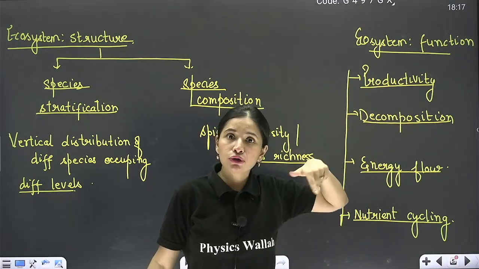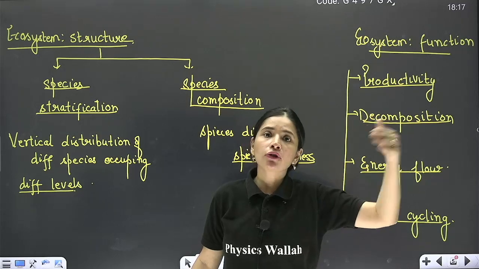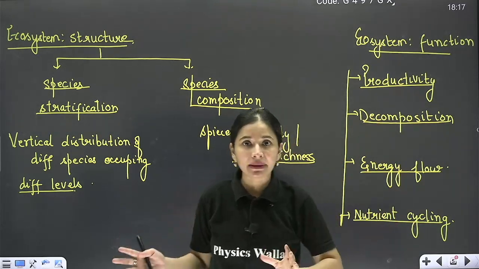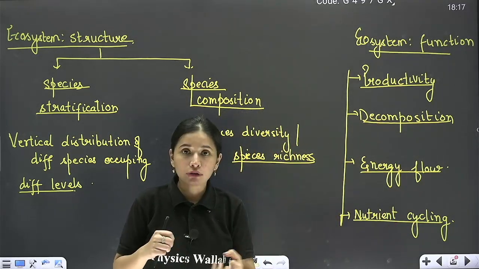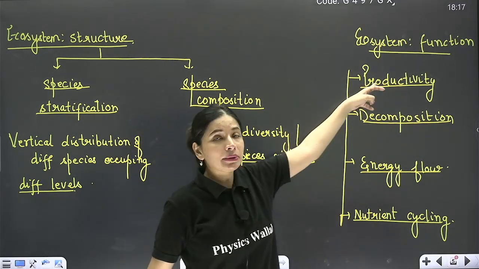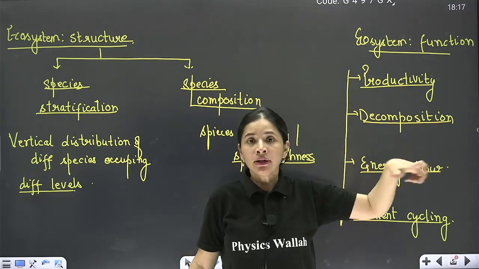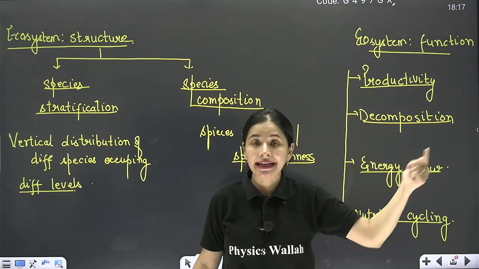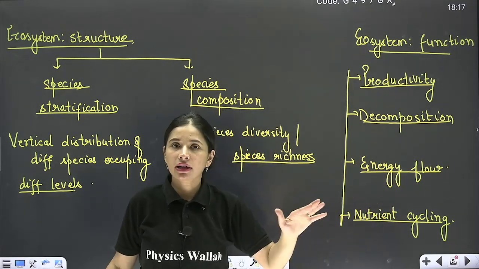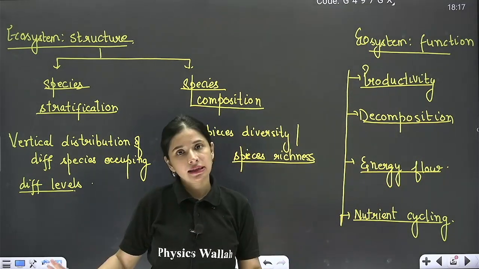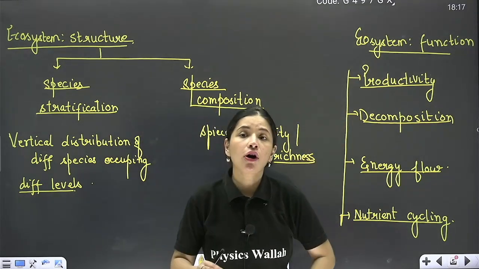Now that glucose is only transferred from one trophic level to another with the help of prey-predator relationship, and that is how the species survive. So productivity is very important. Till the time rate of biomass production is not high in an ecosystem, we cannot survive. Different species cannot survive.